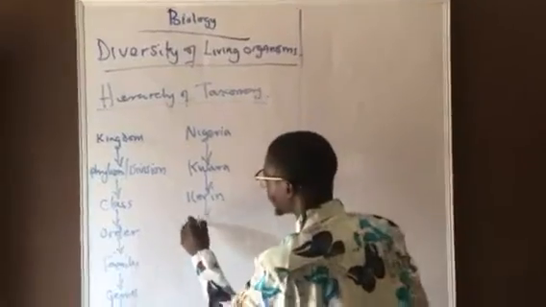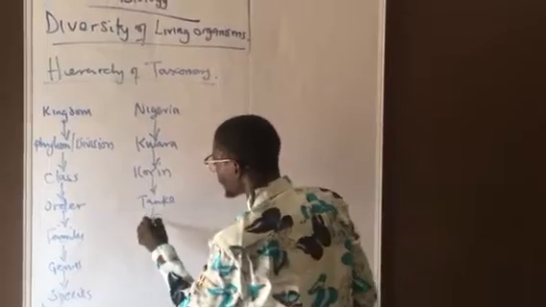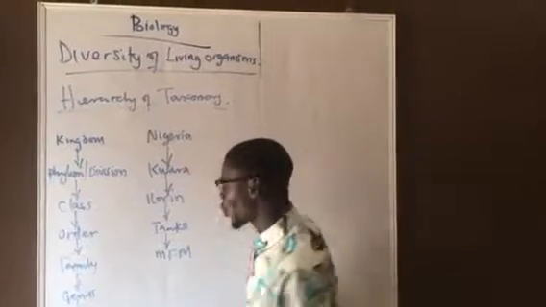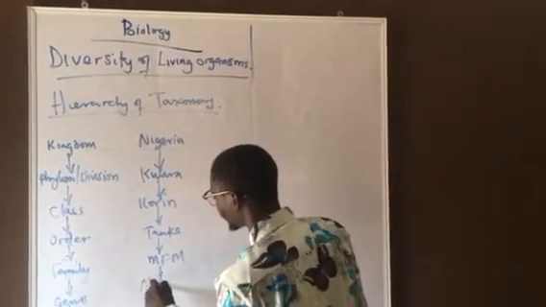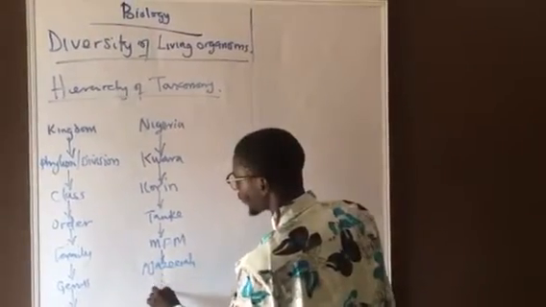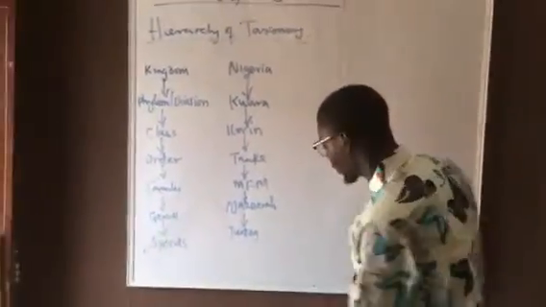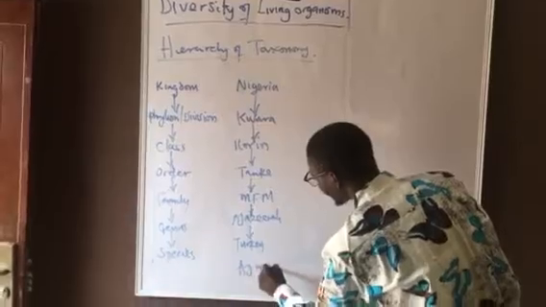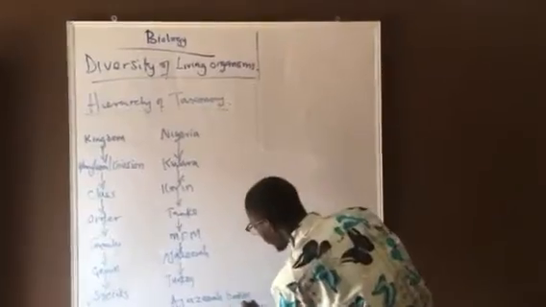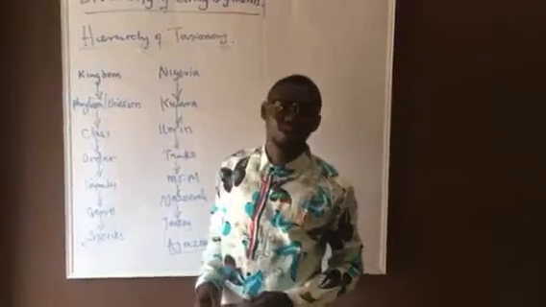You just take the taxi to Tanke. At Tanke, where will you drop? You drop at MFM. So from MFM Junction, they will take you straight to Aljazeera Villa. And inside Aljazeera Villa, you have Turkey. So the Turkey you are looking for is not ordinary Turkey, but Aljazeera Turkey. So we are looking for Aljazeera Turkey all the way from Donald Trump office, United States of America.